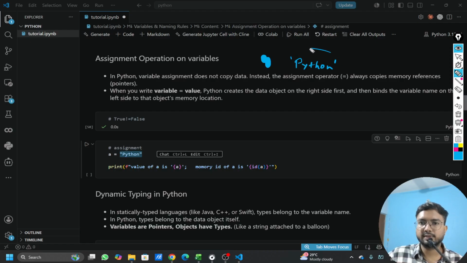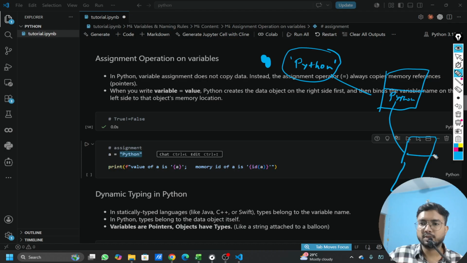and first this will be created in memory. So let's say this is my memory. Here my Python will come and it will be assigned a memory ID. Let's say this one. So this is the ID that will be created.